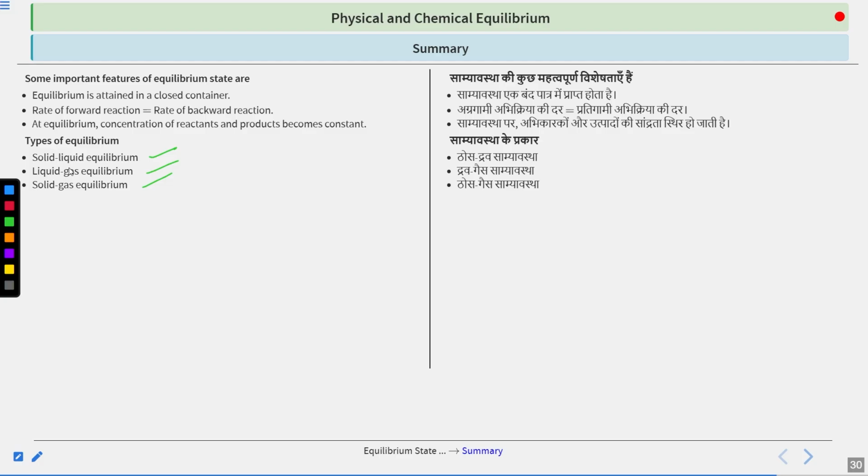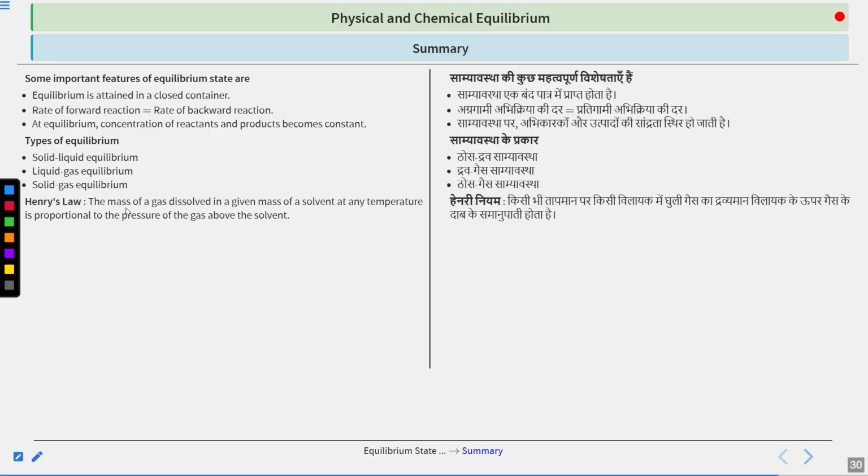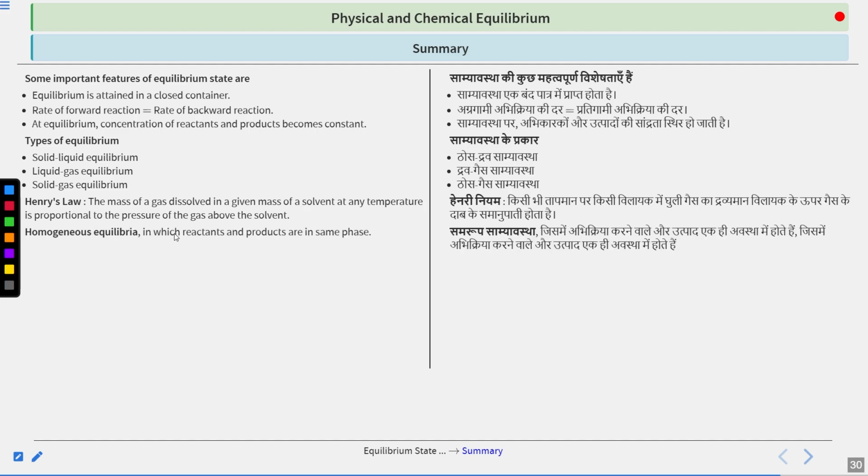Okay, liquid and gas means evaporation and condensation, and solid and gas means sublimation and solidification. Then talking about Henry's law, it says that the more the pressure of the gas, the more the solubility of the gas in the solution.